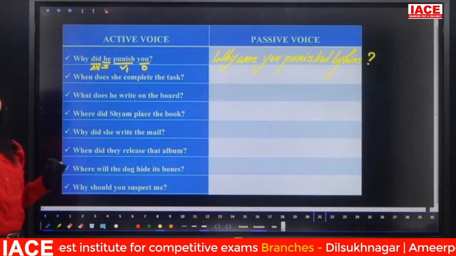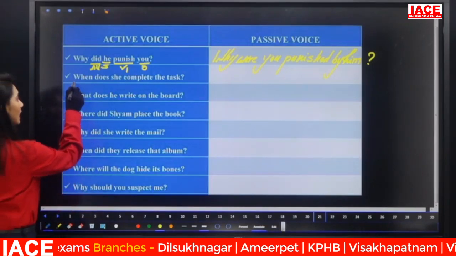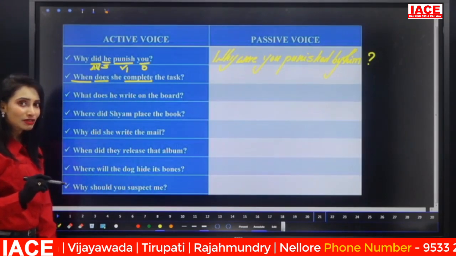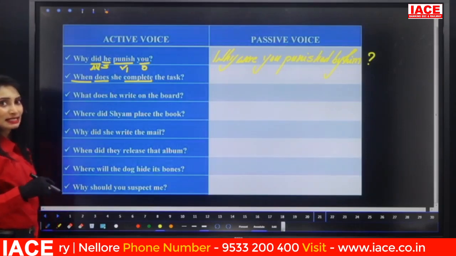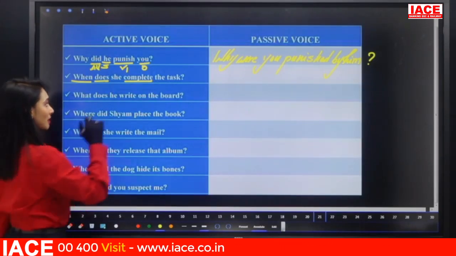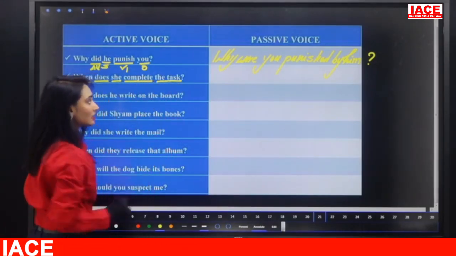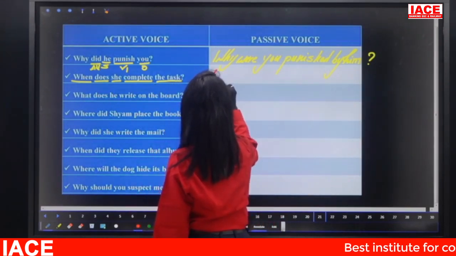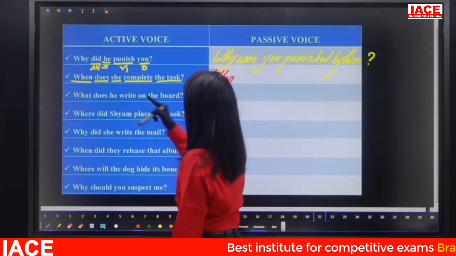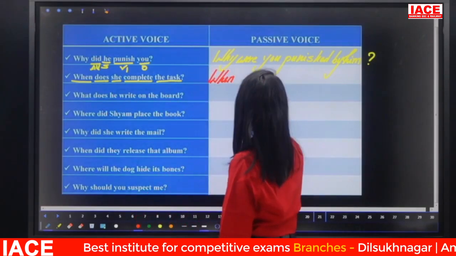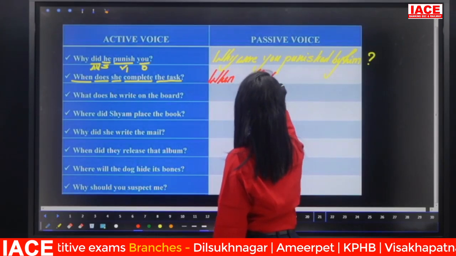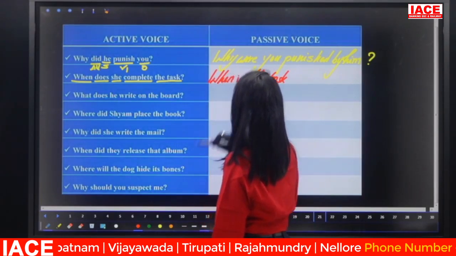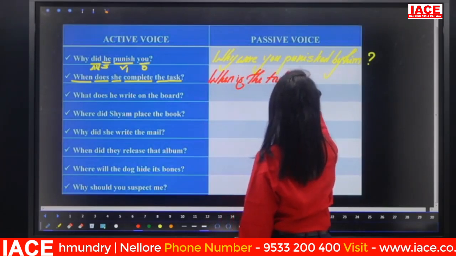Now look at the next sentence. When does she complete the task? Question word when. Does plus V1. That means what is our tense here? Does plus V1 means simple present tense. So be forms are is, am, are. That you have to remember. Subject she, object the task. So, same question word. What's the question word? When. So write the same when. Next, subject becomes object, object becomes subject. Here the subject now is the task. Is task singular or plural? Singular. So, when is the task? Next, main verb.